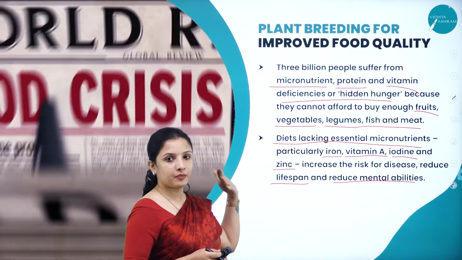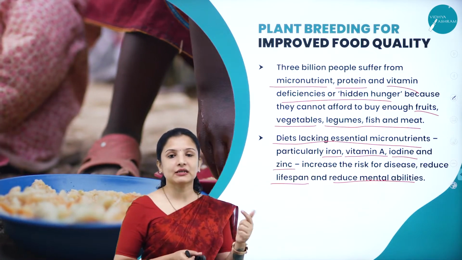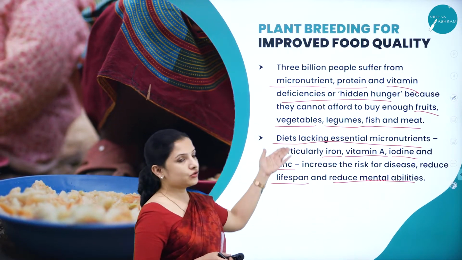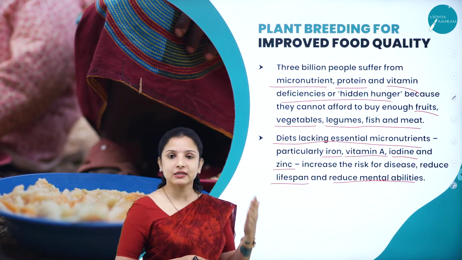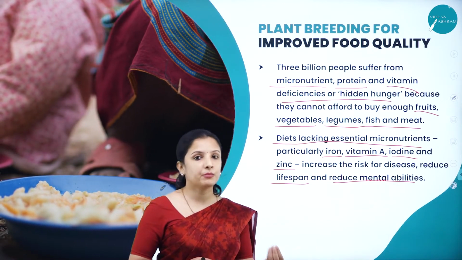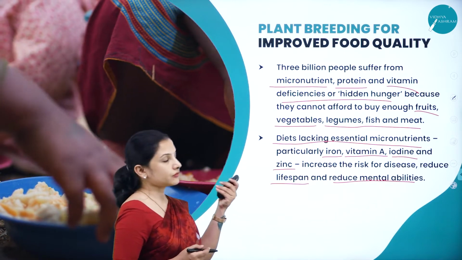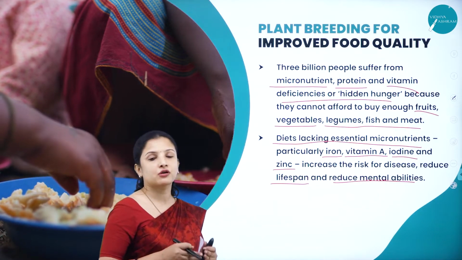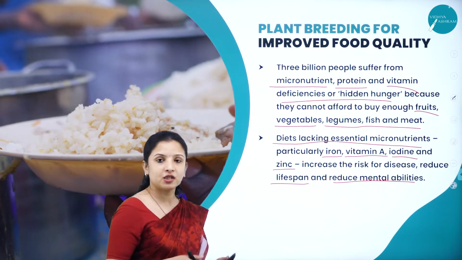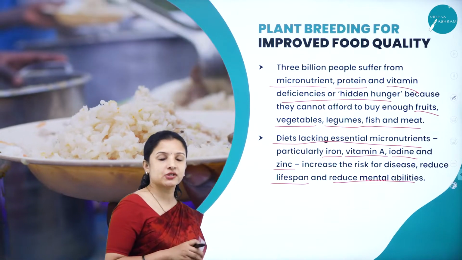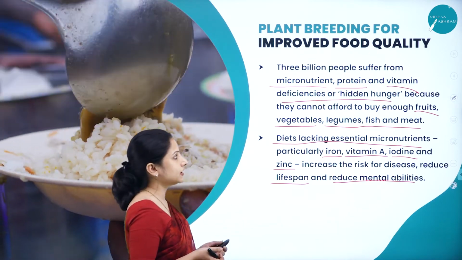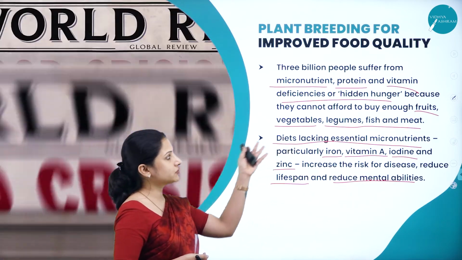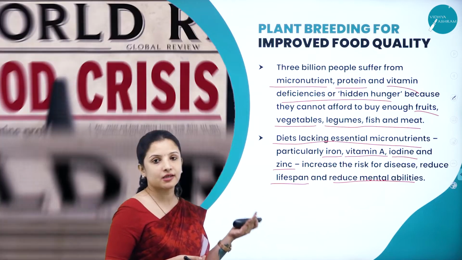So if the government plans to supply such food grains for at least 1 month, people can live, wherein with all the nutrients they will get, so that nobody in the country or a nation will be malnourished. So that is how it is important for plant breeders to concentrate on developing plants which are also of good quality, that is filled with nutrients, minerals and all that, especially cereals, so that the people will not have to depend on all the fruits, vegetables, legumes, fish, meat and all that.